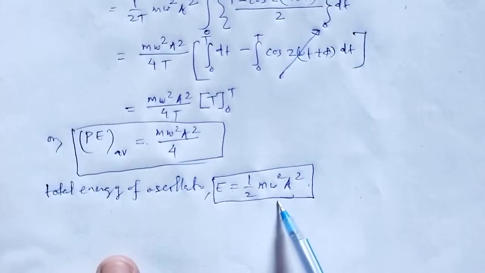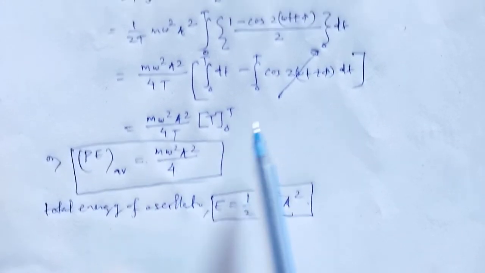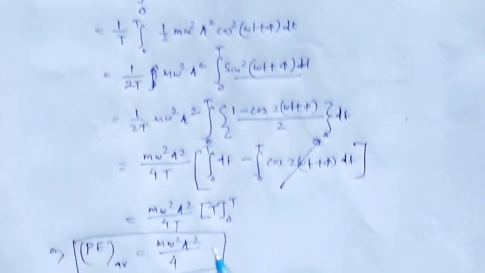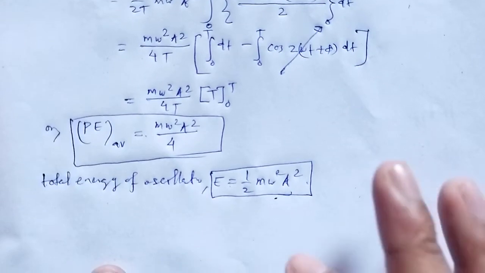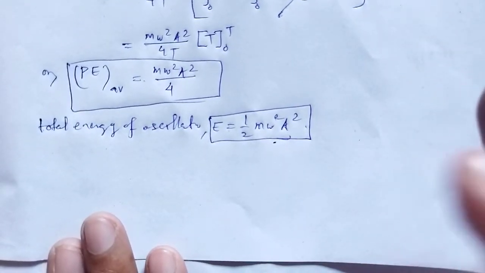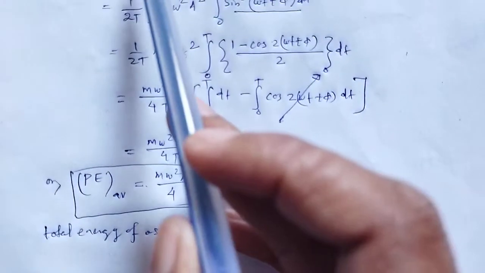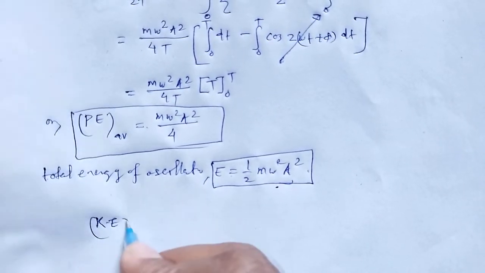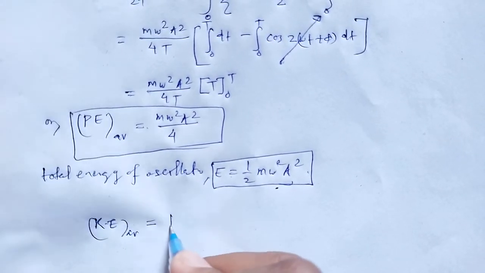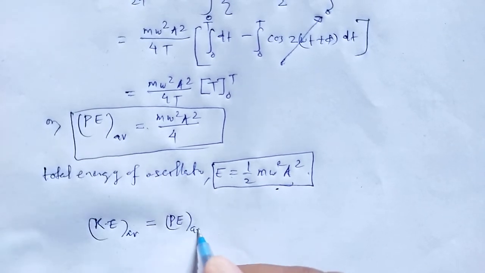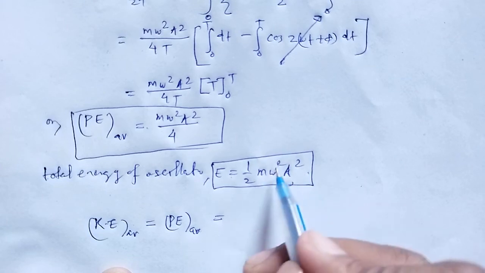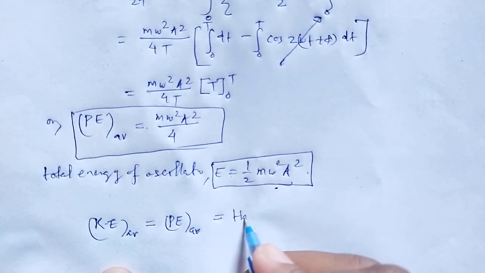This is the total energy, that is the potential energy average, that is the kinetic energy average. From these three equations we conclude that the average kinetic energy of the particle is the same as the average potential energy, and is half of the total energy.